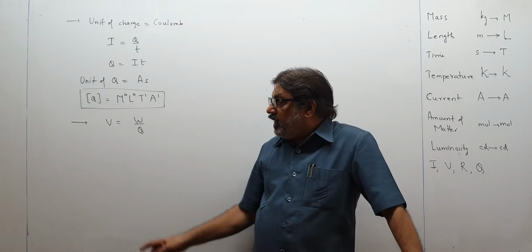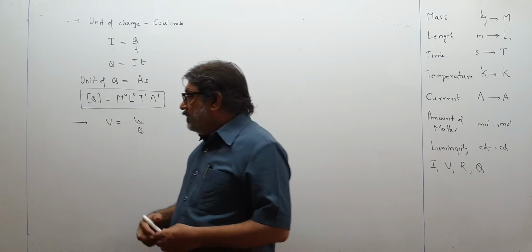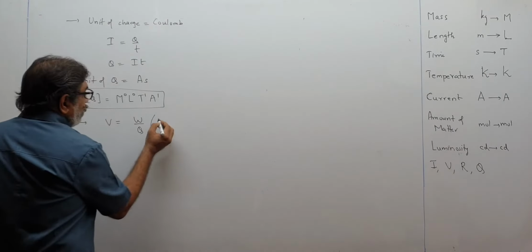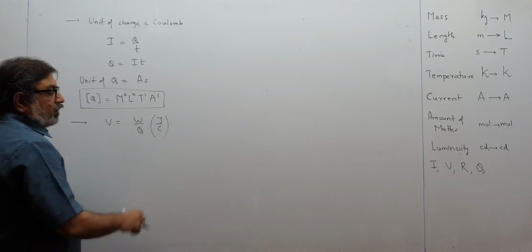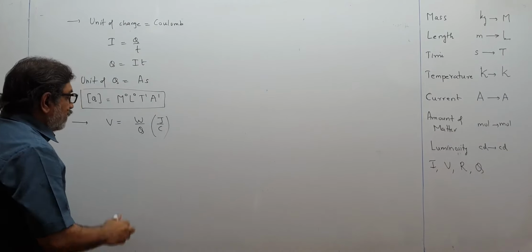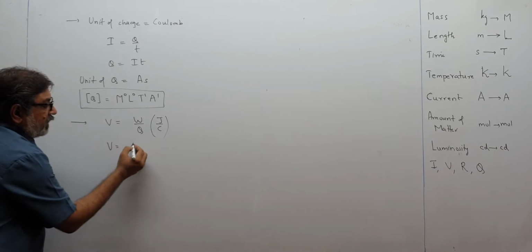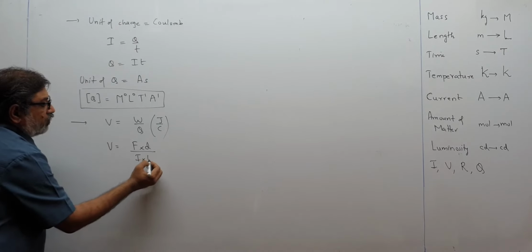I already have a formula, voltage is work per unit charge. This will be joule per coulomb in units. I cannot see joule over there, I cannot see coulomb over there. So I have to break. So volt will be, work means force into displacement, and charge means I into T.